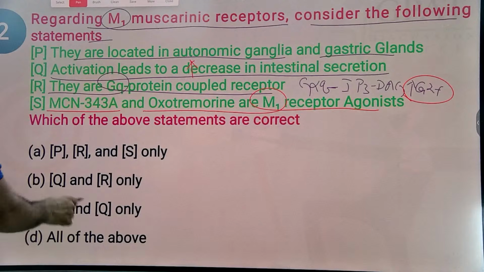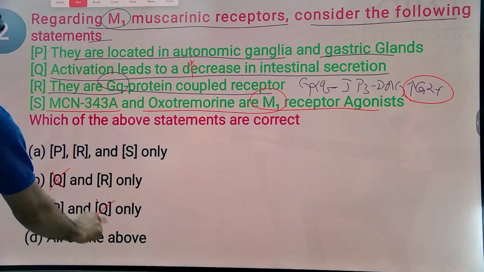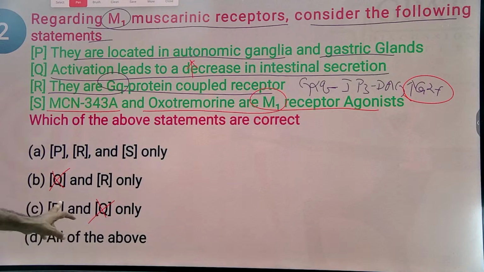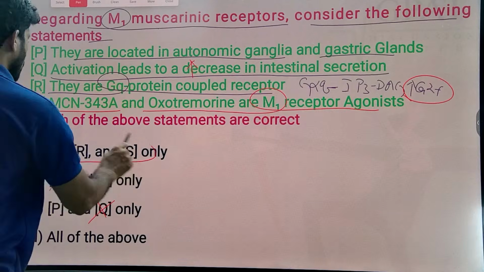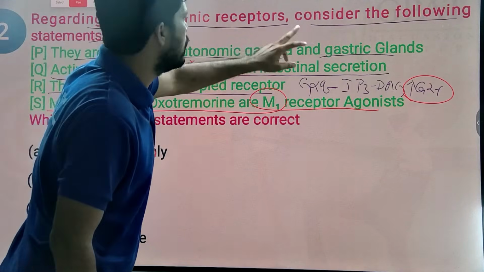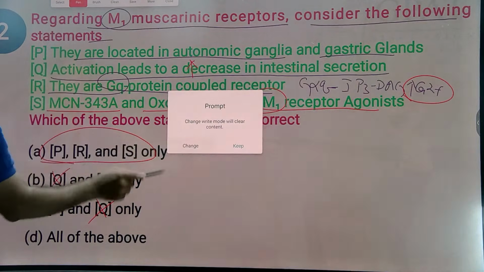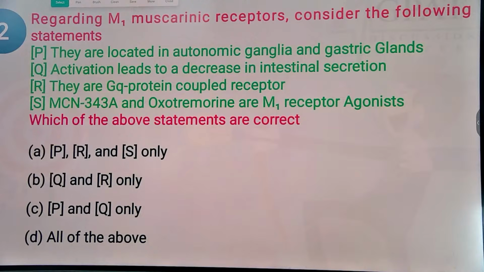So remove Q. Q is wrong. So Q is here, and "all of the above" is no, because Q is wrong. So P, R, and S are correct. Regarding the M1 muscarinic receptor, consider the following true statements. Option Q is the wrong one. So the answer is simply PRS only.